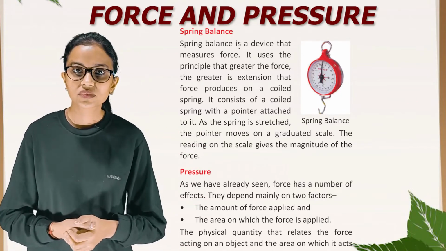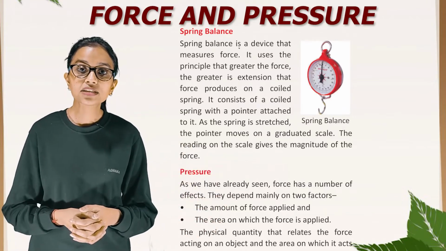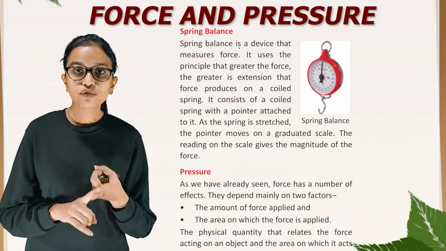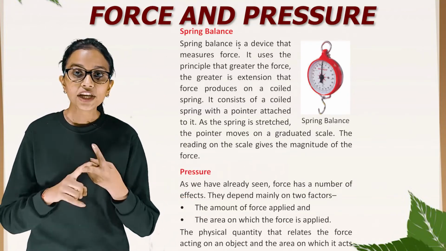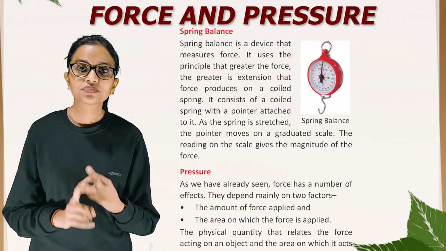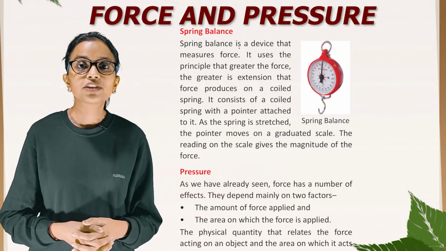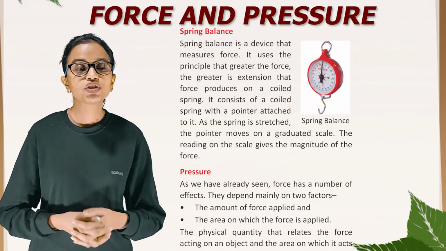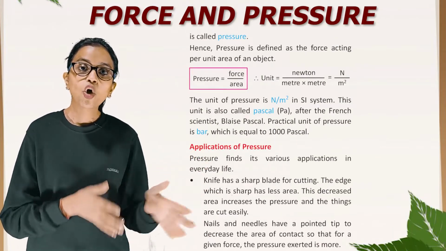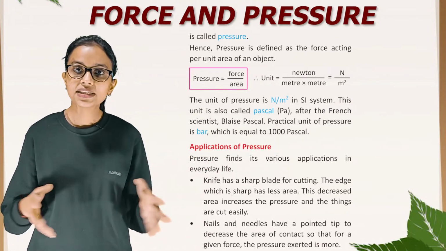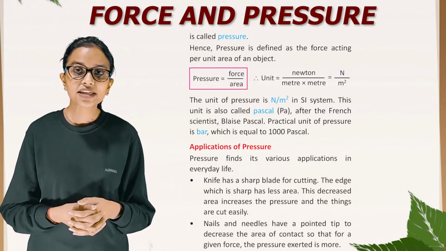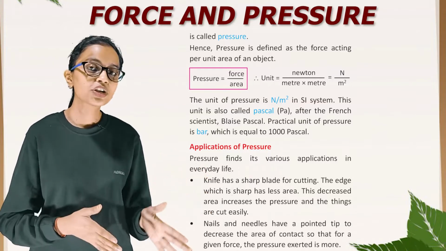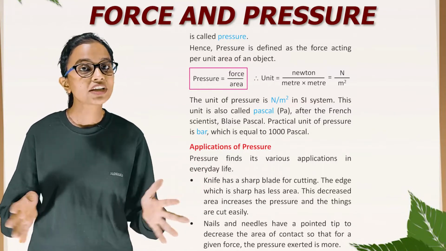Pressure. As we have already seen, force has a number of effects. They depend mainly on two factors: the amount of force applied and the area on which the force is applied. The physical quantity that relates the force acting on an object and the area on which it acts is called pressure. Hence, pressure is defined as the force acting per unit area of an object. Pressure is equal to force divided by area.